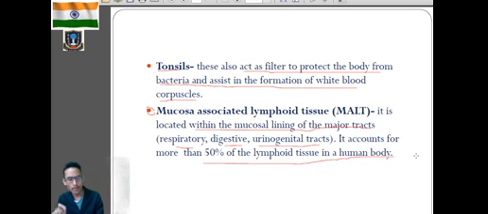Then we have learned about the body's immune system, where we learned about the primary lymphoid organs and the secondary lymphoid organs. So kindly go through the textbook. Clear? So in the next class, we'll begin with the next topic.